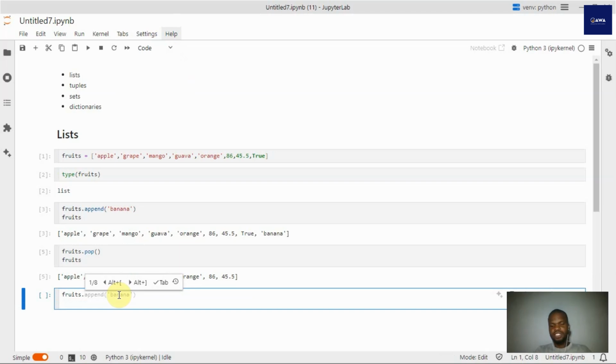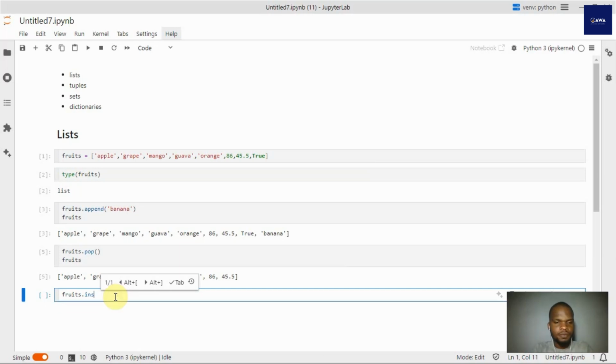I think insert is also a function that's available to this particular kind of object, where insert allows you to insert a particular item at a particular index position. We're also going to look at, in a separate video, how to interpret functions, and that's going to be closer to when we start data analytics properly.